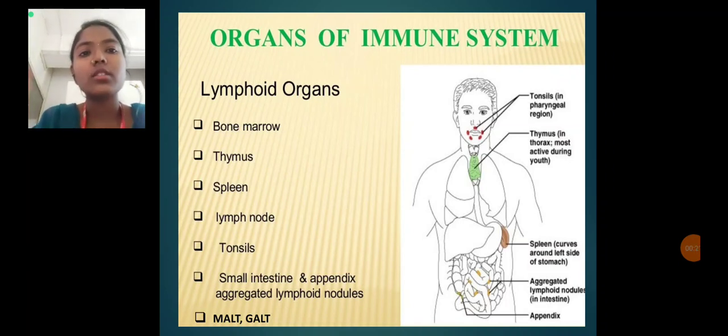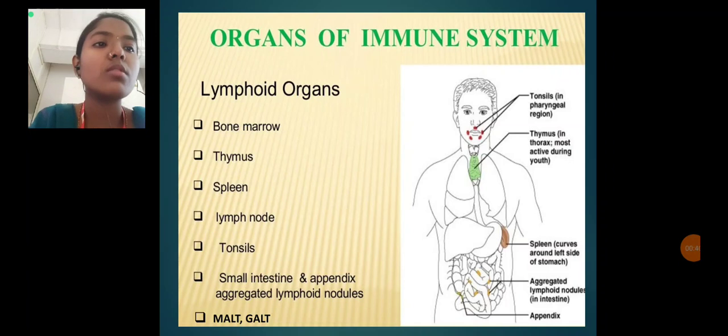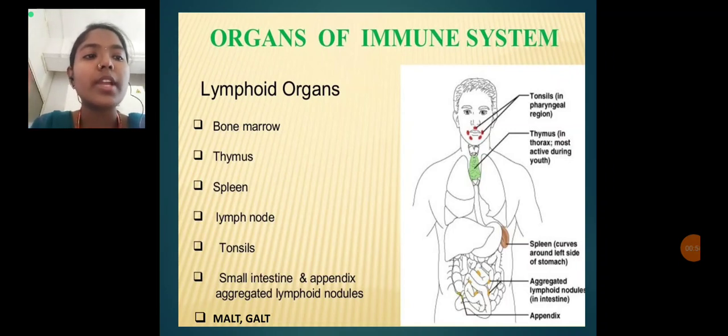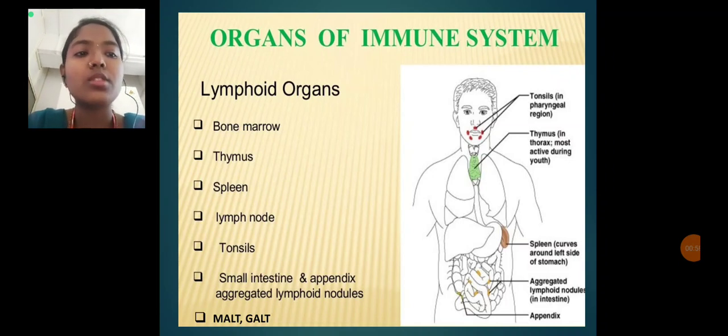The lymphoid organs are bone marrow, thymus, spleen, lymph nodes and tonsils, and the small intestine and appendix, aggregated lymphoid nodules, MALT and GALT. So this number of lymphoid organs are present in the human body. As we see in the diagram, the tonsils are present in the pharyngeal region. Then the thymus is present in the thorax and is most active during youth. The spleen curves around the left side of the stomach. Then aggregated lymphoid nodules are in the intestine, and the appendix is also present in the last part of the intestine.